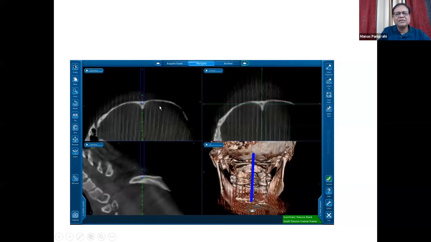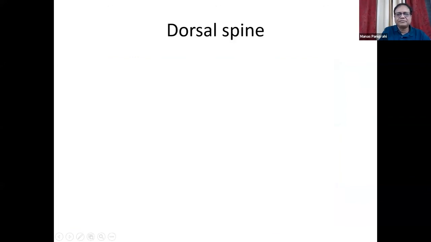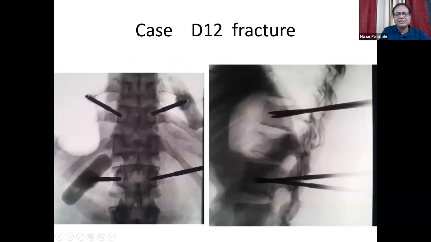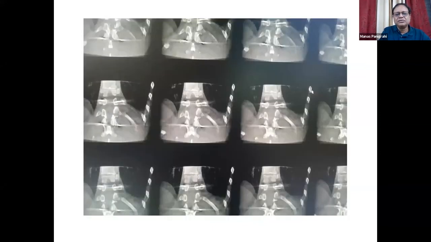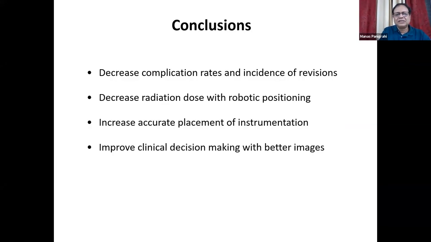Accidental puncture of the dura can be avoided by deciding the proper placement of your occipital screws and deciding the length of the screws also. In the dorsal spine, where it is difficult to see with the C-arm, again the O-arm or an ICT helps us with navigation to do fixation.